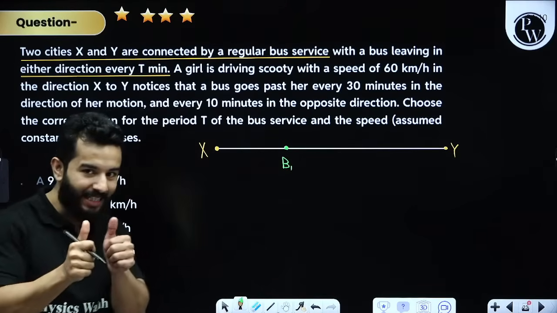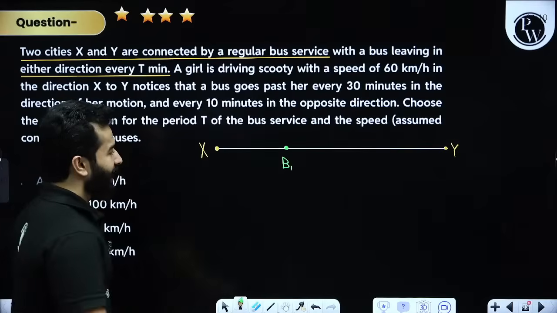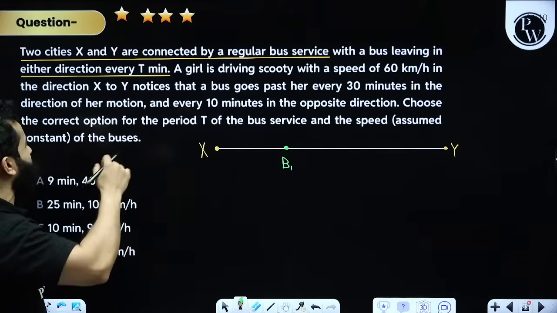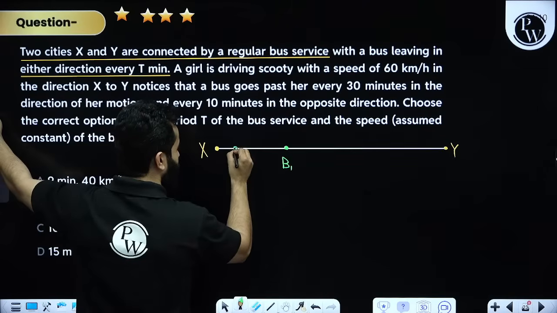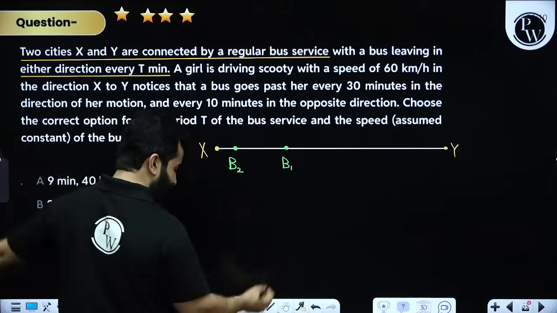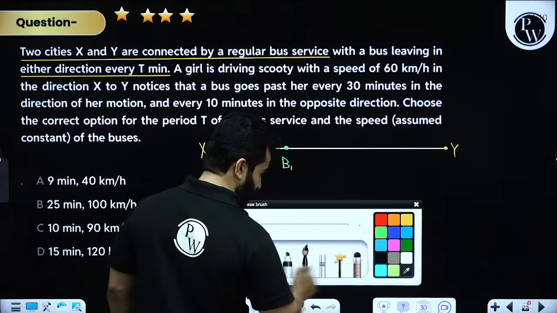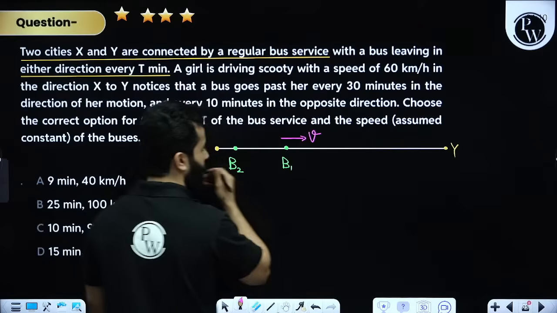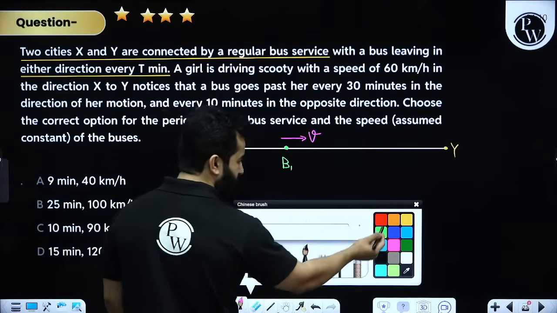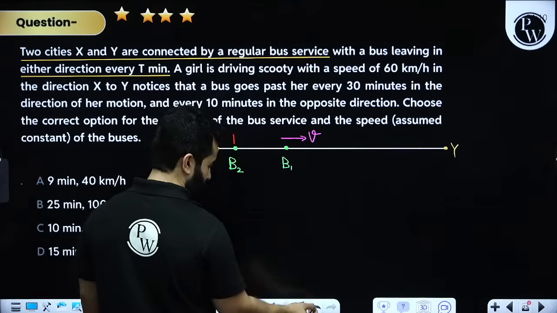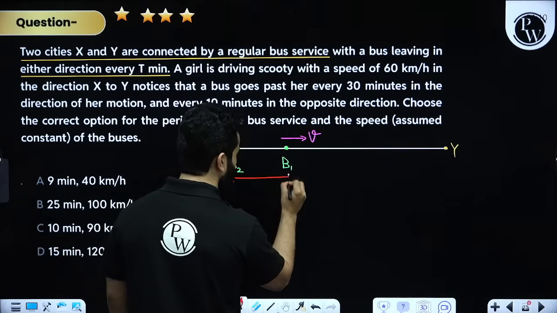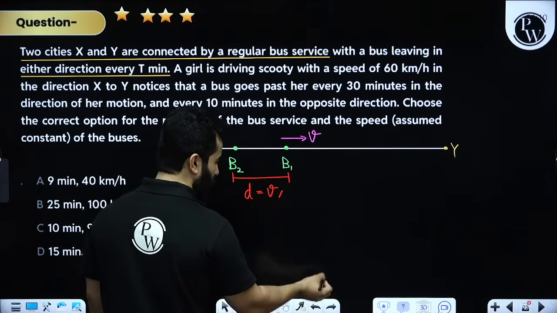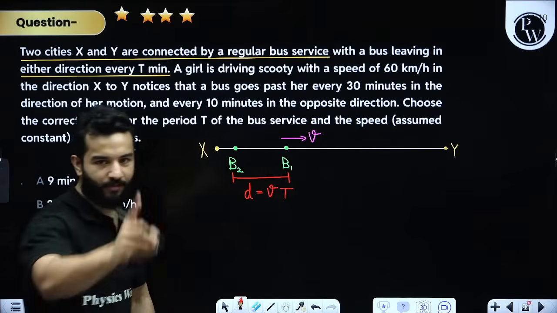That means B2 leaves after t minutes, in every t minutes. So B2 is over here. Let's say that the velocity of the bus is V. So the separation between these two buses will be D, and we can rewrite it as V multiplied by T. Is that correct, my dear friends?